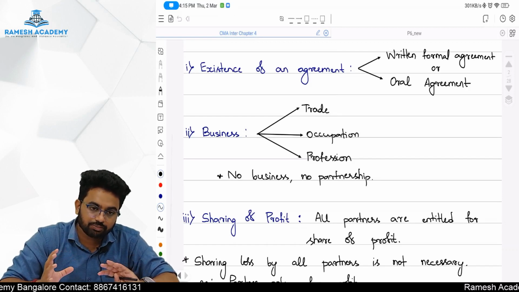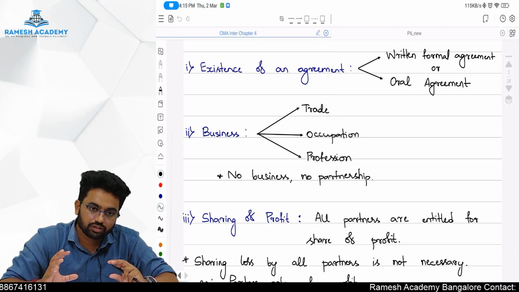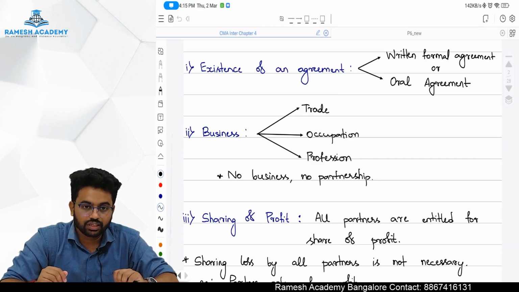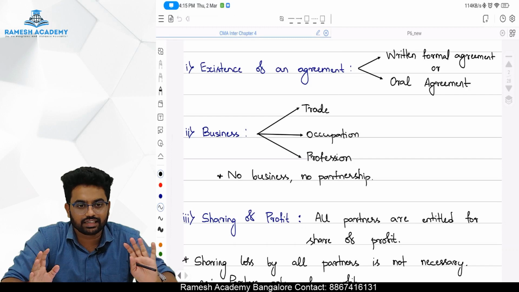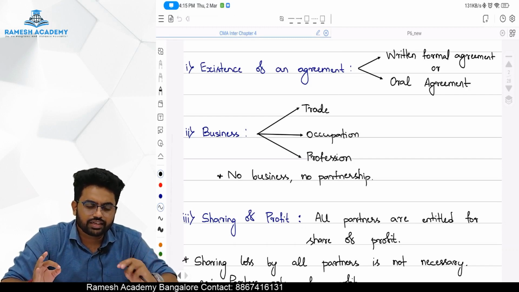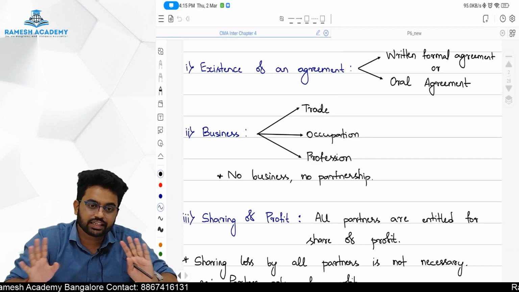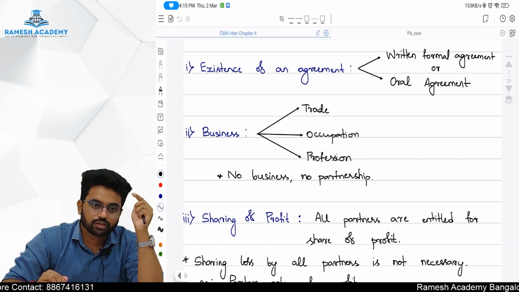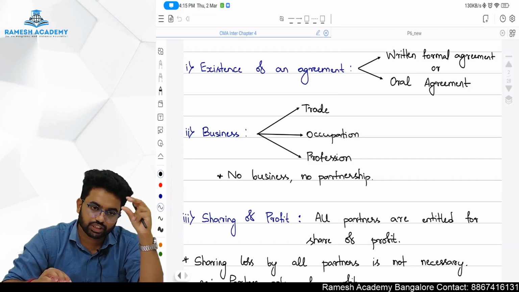Having a partnership deed in the business has its own advantages. What are those advantages? We will see. So what are the kinds of businesses a partnership can enter into? They can enter into any legal business. It might be trade, profession, occupation, anything in partnership. You can enter into any business as long as it's legal. Okay, and to be a partner in a partnership, existence of business is very important. Partnership means there should be a business.